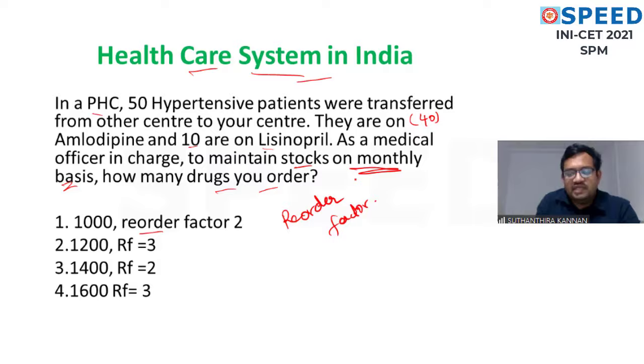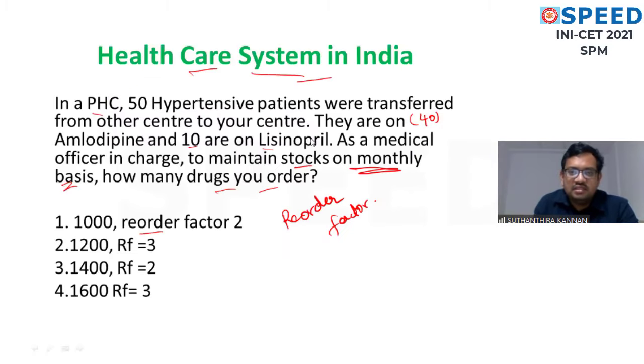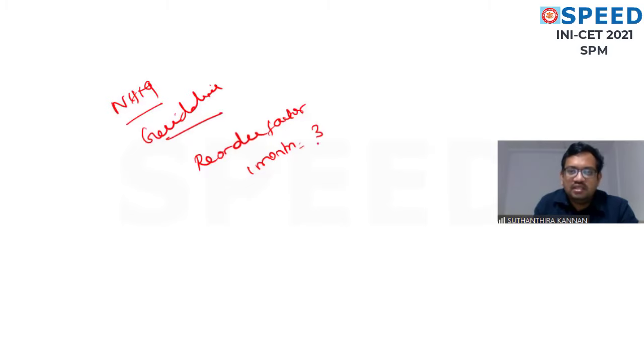This document has been taken from National Health Mission guidelines. Okay, that is directly taken from National Health Mission guidelines. So reorder factor. For a monthly basis, for 1 month, they will take it as 3. Okay, 3 is the reorder factor. For 2 months it is 6. So that is the reorder factor. This is the point from the National Health Mission guidelines. Reorder factor for 1 month is 3 and for 2 months is 6.